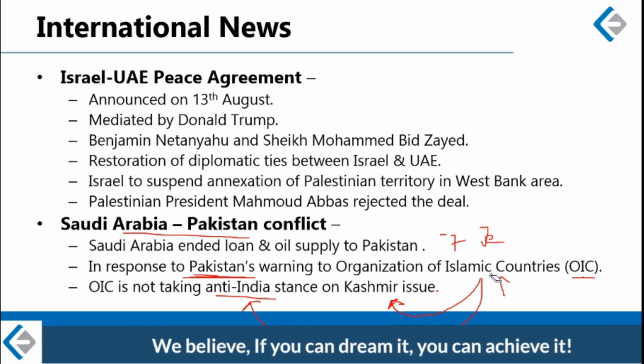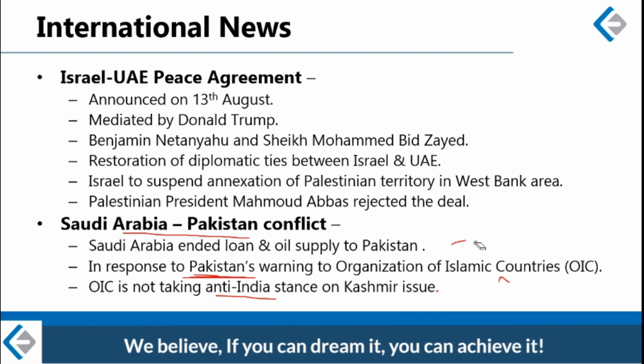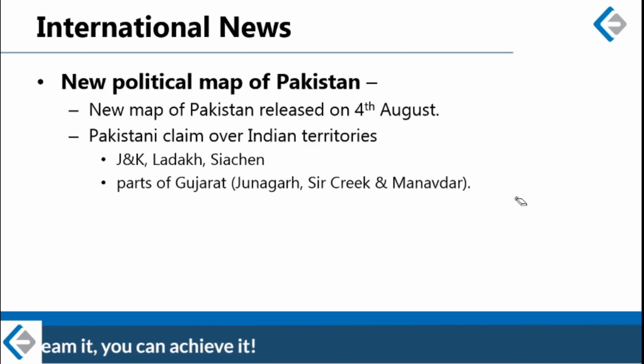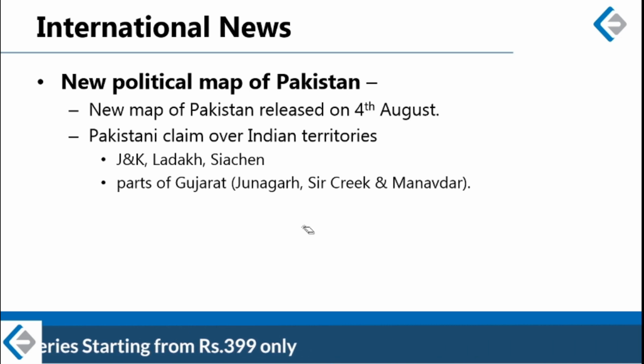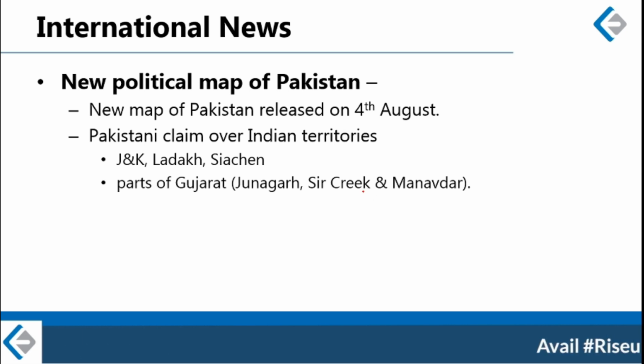Next bit of news, which is also the last news for today, is also about Pakistan. This is about Pakistan releasing a new political map of its country. Pakistan has released a new political map on 4th of August. Now remember this date.